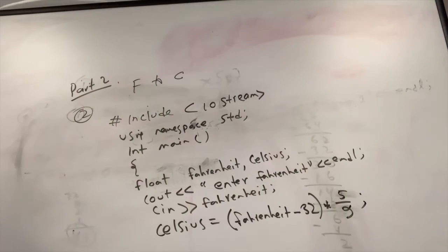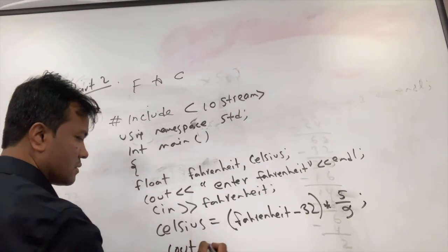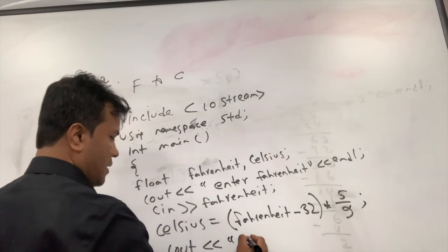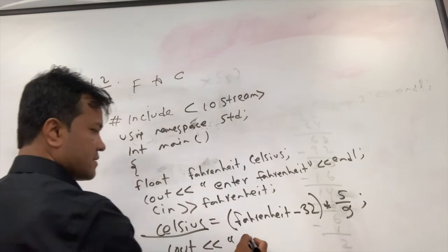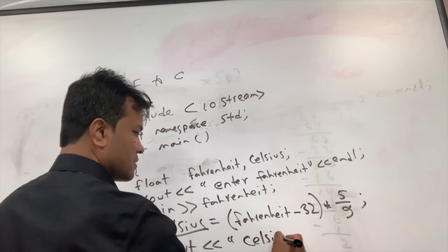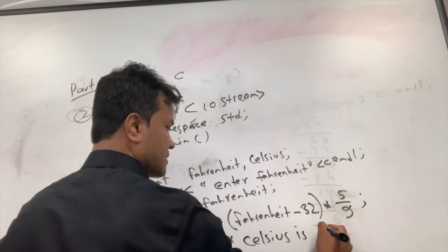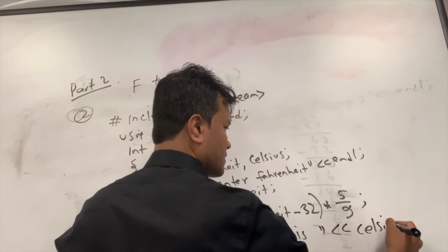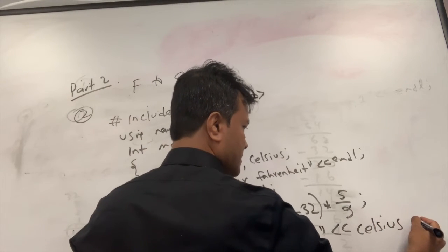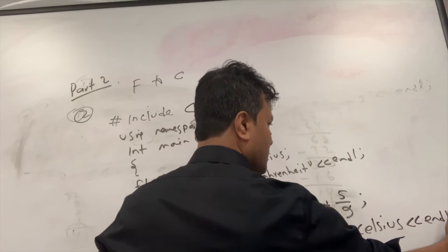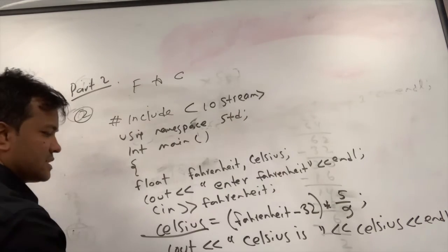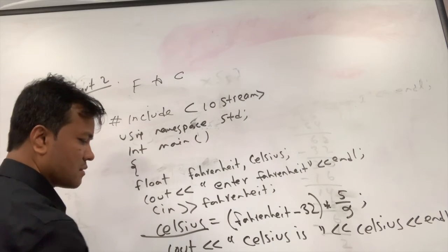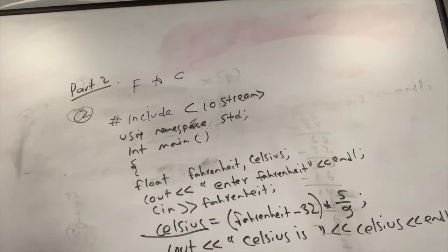Count the sum of Fahrenheit. Celsius is, yeah. Celsius, Fahrenheit, Celsius, endl. Return 0. And then closure, semicolon, close the body.